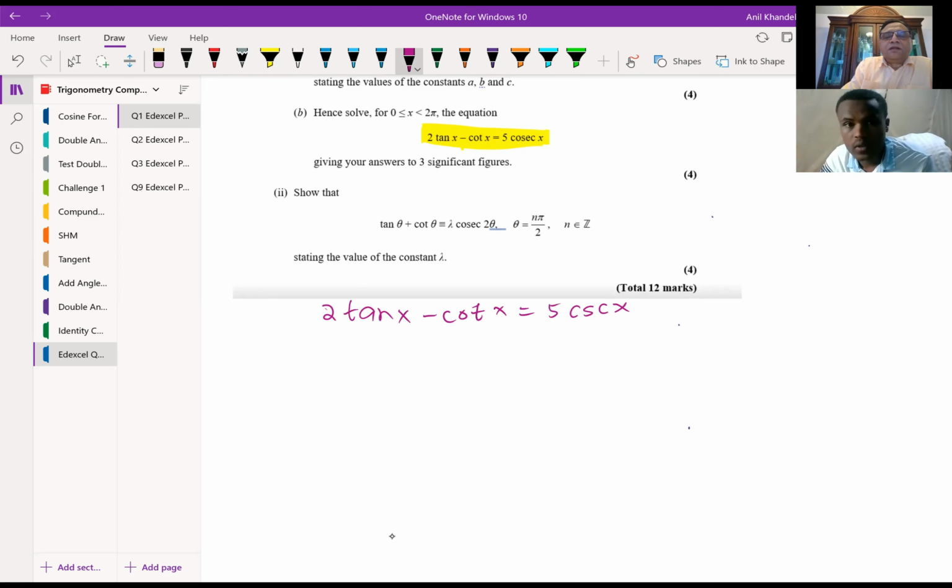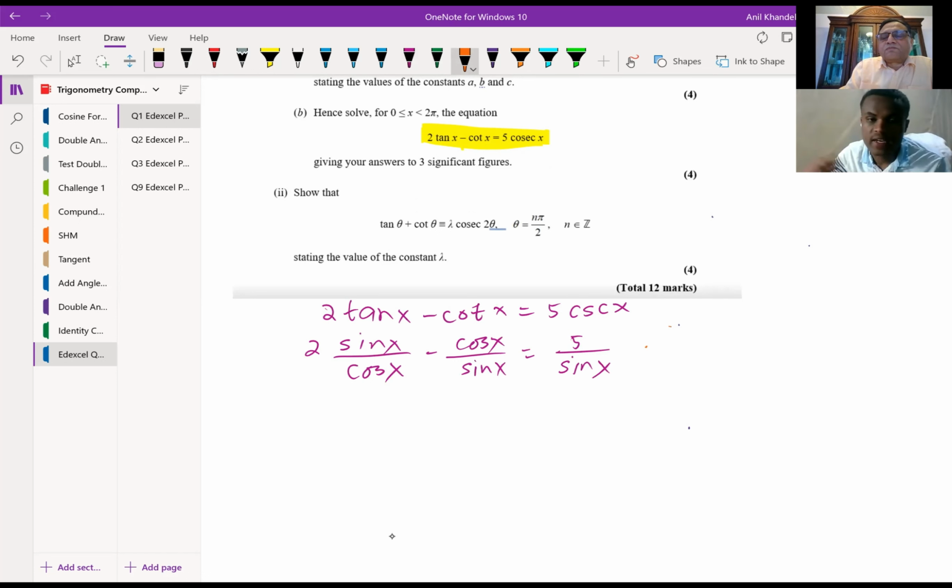We'll write this as 2 sin x over cos x minus cos x over sin x equals 5 over sin x. Multiplying by sin x cos x as we did earlier. So this is a very important step. It removes denominators, right? So it becomes easier for us to simplify.